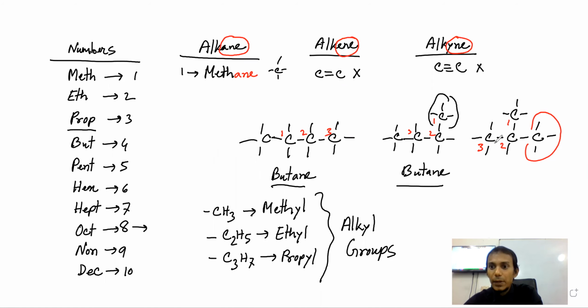So how many carbons are present in our main chain? Nusra? 3. So a 3 carbon containing alkane, what do we call it? Propane, right, Nusra?